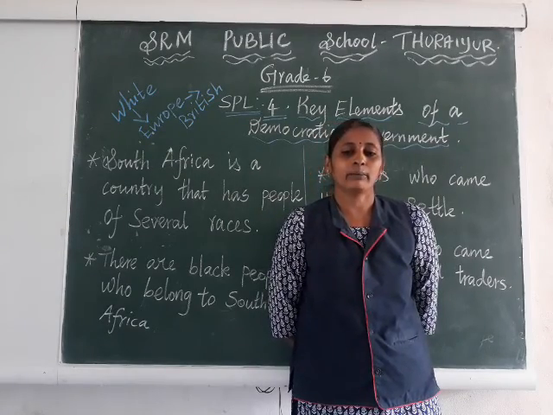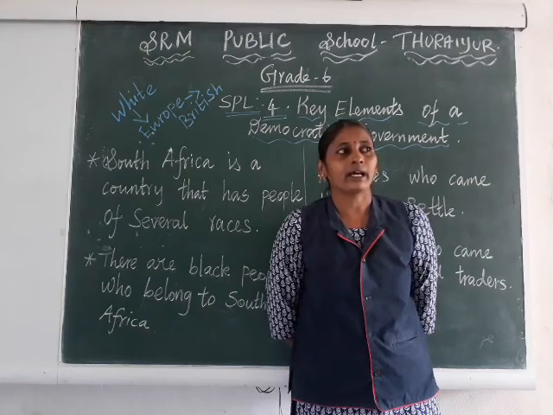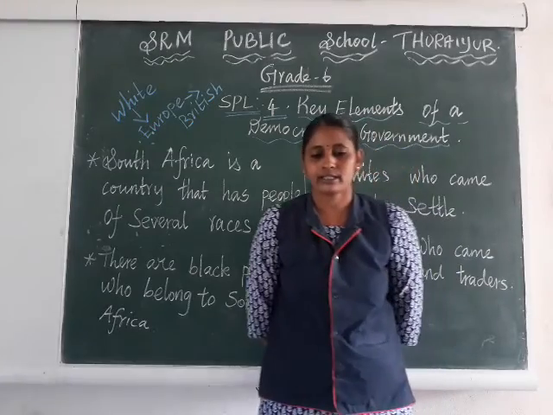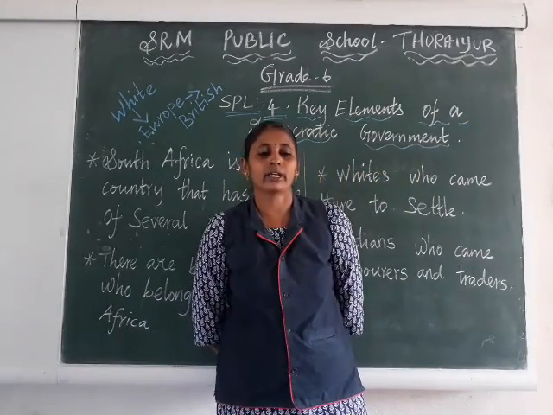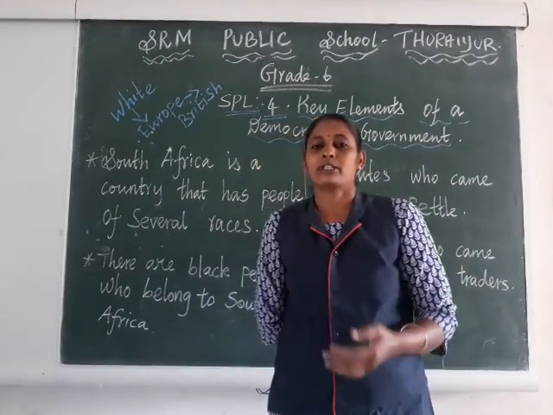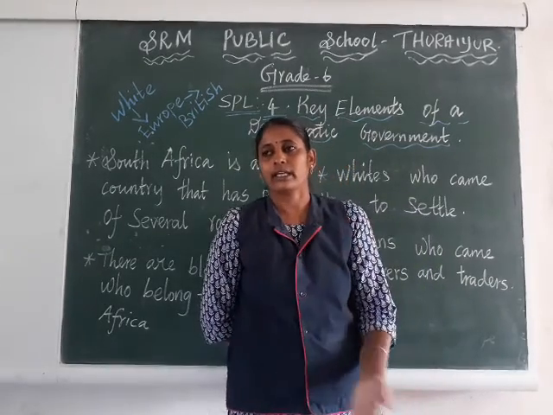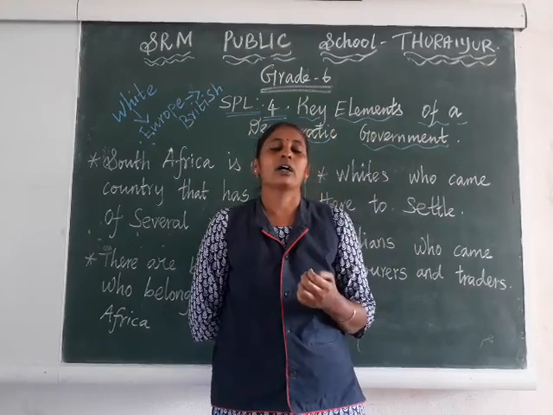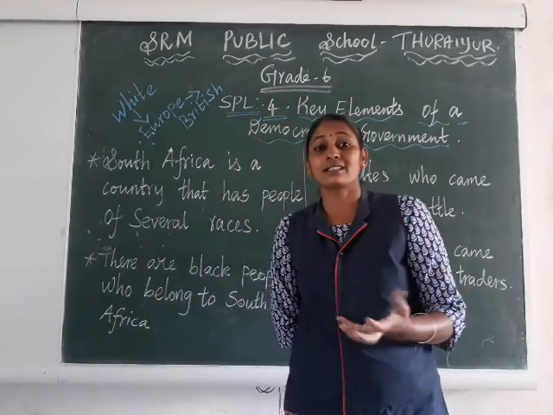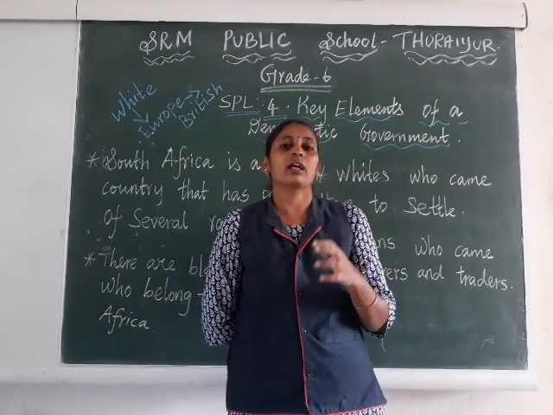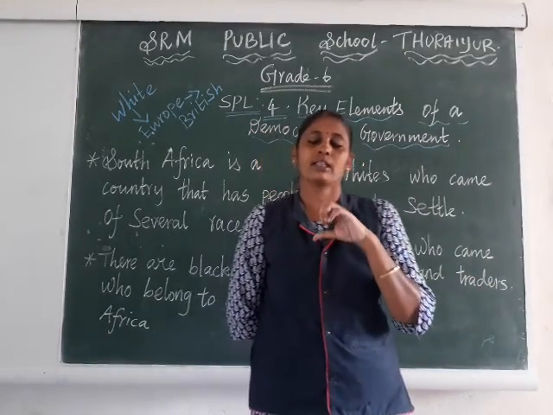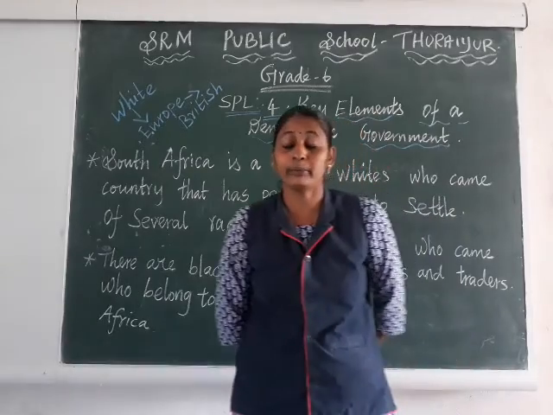Many people who belonged to Arabia, present day Saudi Arabia, you have heard, no. So from that country, Arabia, Muslim traders came to India, particularly South India, Kerala and Tamil Nadu, and they bought spices, silk, these things, and they sold them to the European market. So who played the important role? The Arab traders.